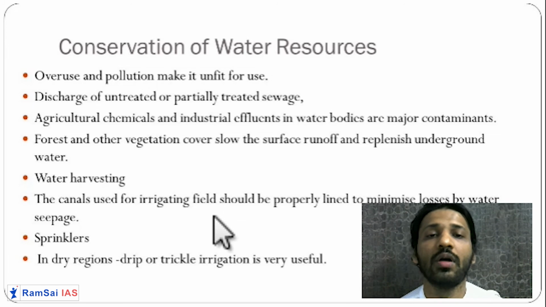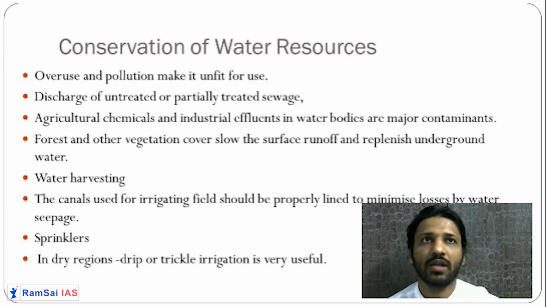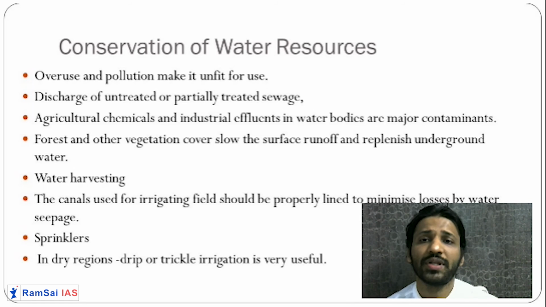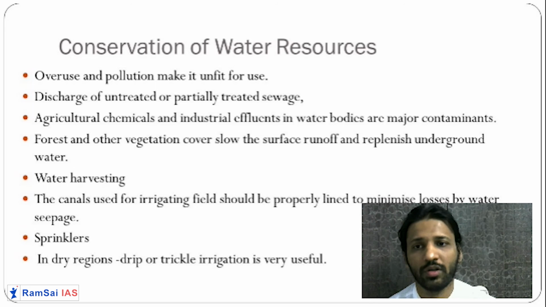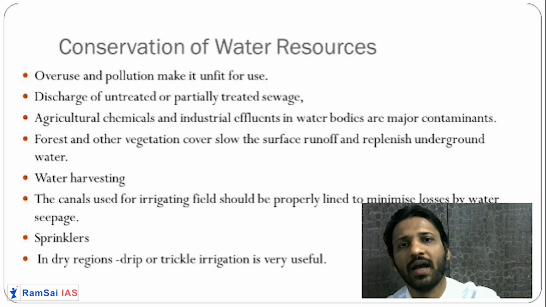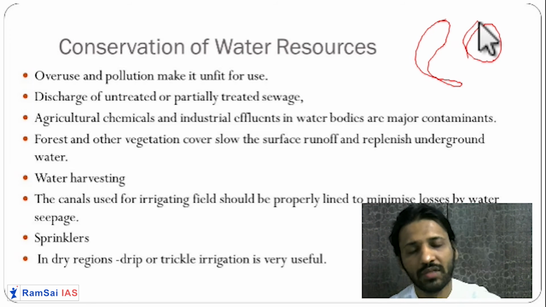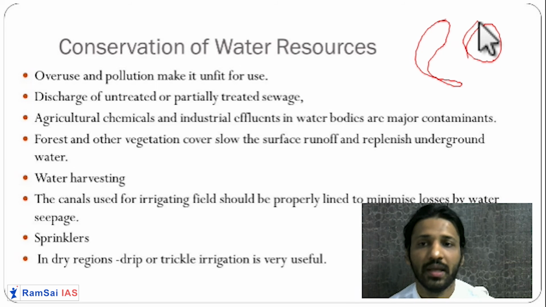Nowadays, so many people are talking about water pollution. Water pollution needs to be stopped. Industrial effluent, agriculture waste, household waste, sewage, hazardous waste, so many things are going into the water. In the pollution chapter also we are going to see this. So conservation of water is very important from this point of view. So how can we conserve water? In the case of India, 80% of the water is used by agriculture, so there is a very high chance of conservation in this case.